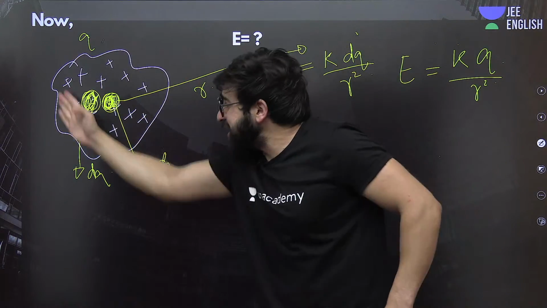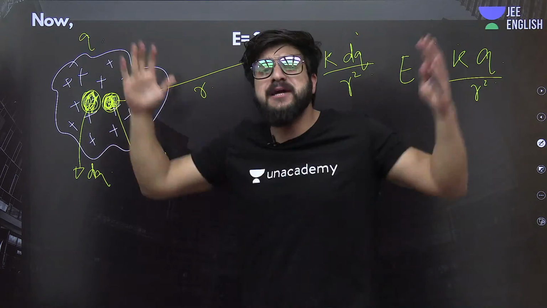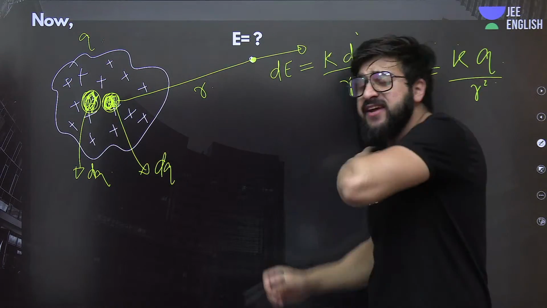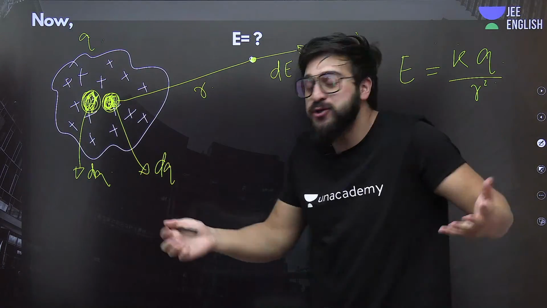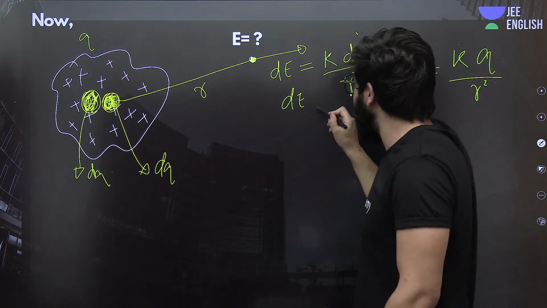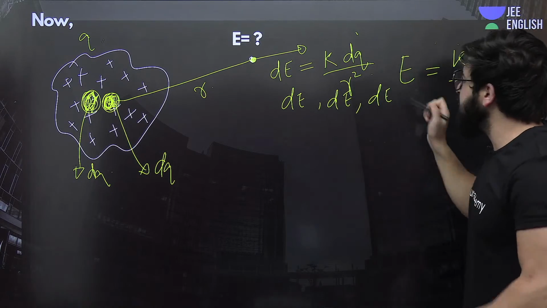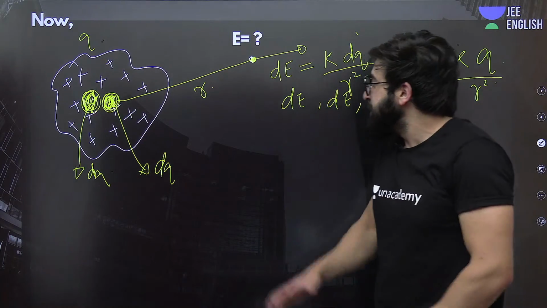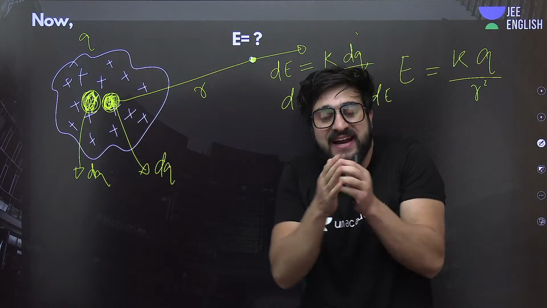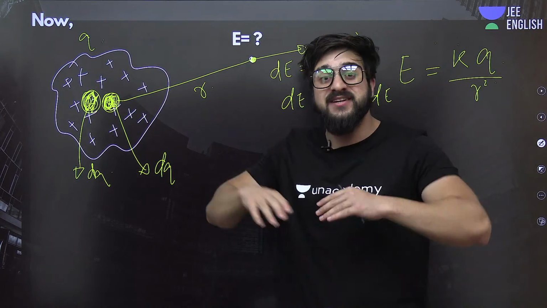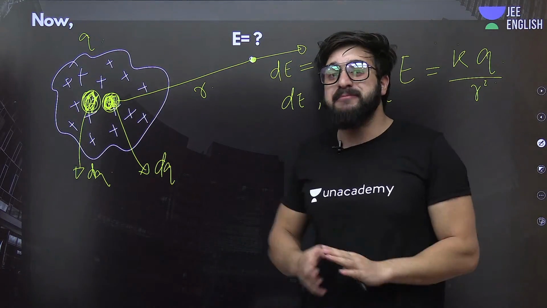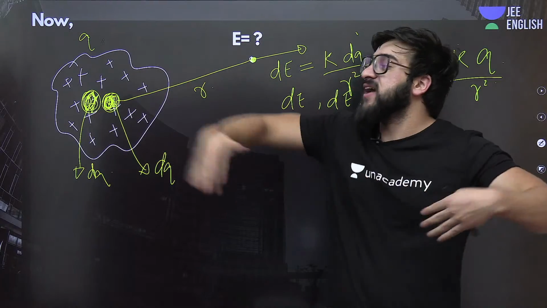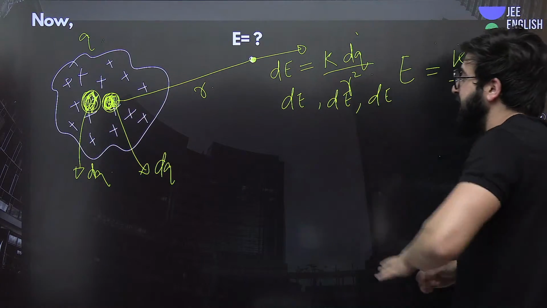Fine. Now we'll cut this entire body into an infinite number of dq's, and we'll find all the dE's. Infinite number of dE's. After that, we'll get dE because of another charge, and similarly an infinite number of dE's. Afterwards, we are supposed to add all of these dE's. Since these are infinite in number, we cannot add them by the normal method. We'll use the integration method, because we use integration to add infinitely small quantities, and if there are an infinite number of quantities, we use integration for addition.